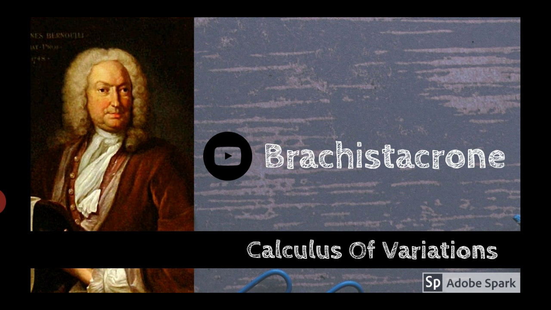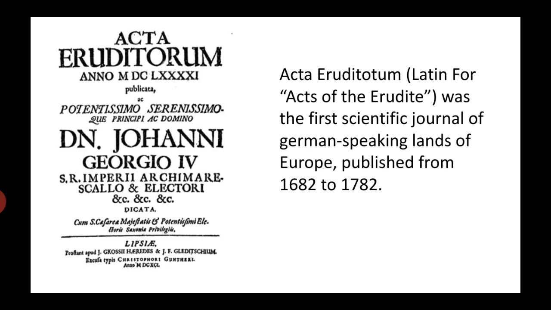Hello everyone. In this video we will discuss the Brachistochrone problem. This is our first variational problem which we solve with the help of the Euler equation. This problem was proposed by Johann Bernoulli. Brachistochrone is an ancient Greek word that stands for shortest time.